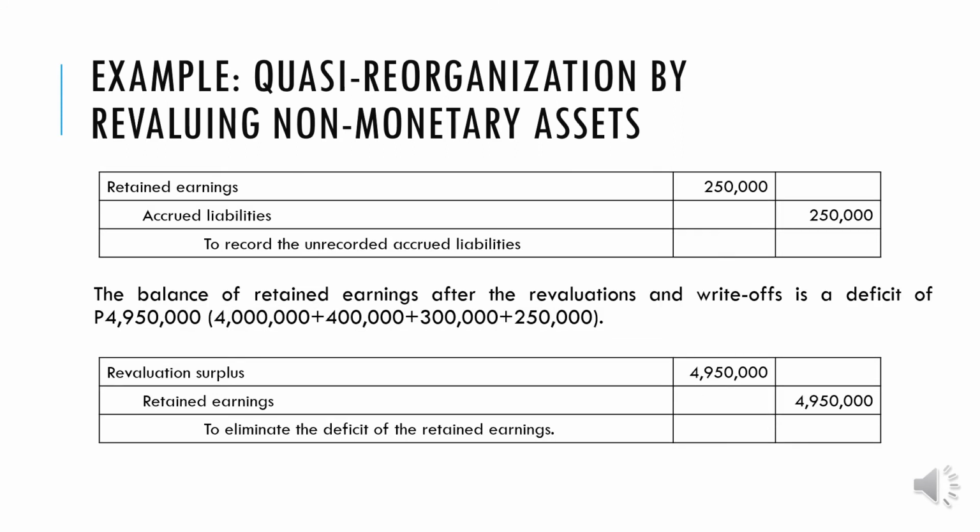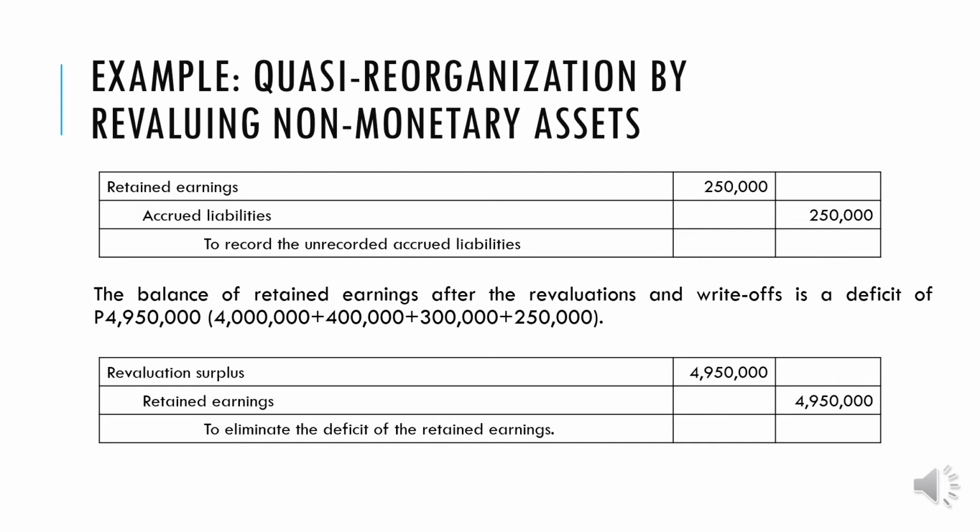So the last item for our data about pie company is about the unrecorded accrued liability. Okay, since it is unrecorded, why is there an unrecorded? It means you have an expense that was not recorded. But instead of putting it as an expense, we will be charging it against retained earnings. So we will debit retained earnings for 250,000 and we credit accrued liabilities of 250,000.